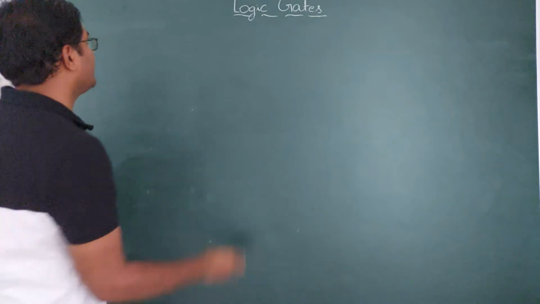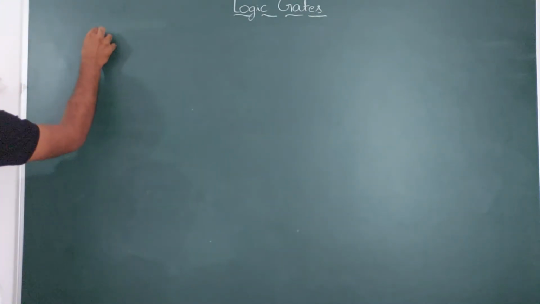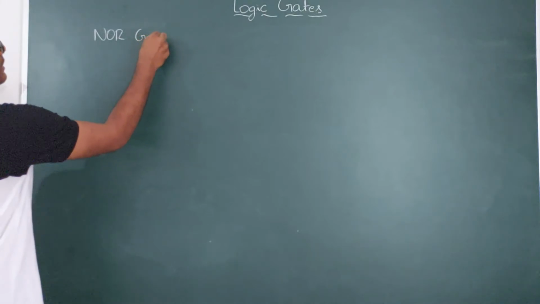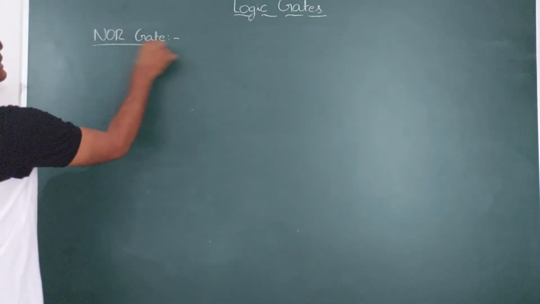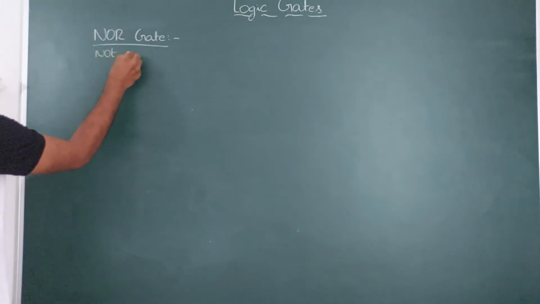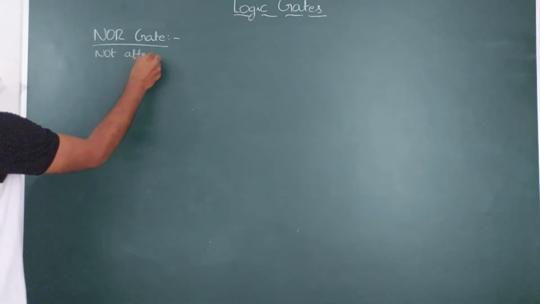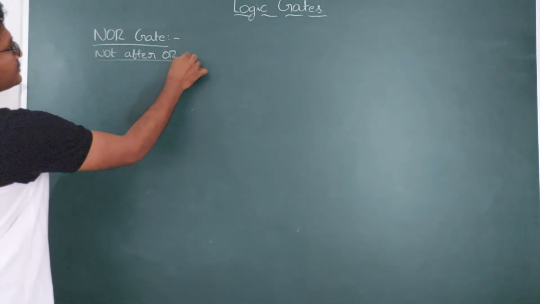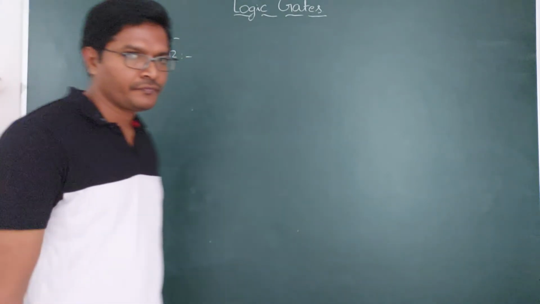The first combination gate is NOR. What do you mean by the NOR gate? NOR means N for not, Not after OR. NOR means NOT after OR. That is said to be the NOR gate.